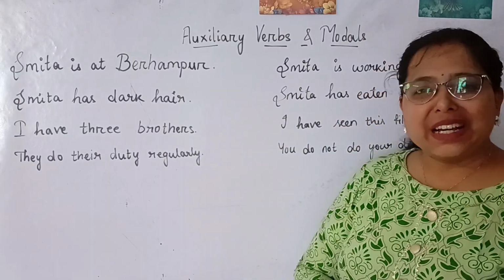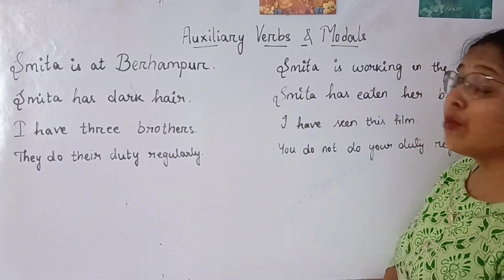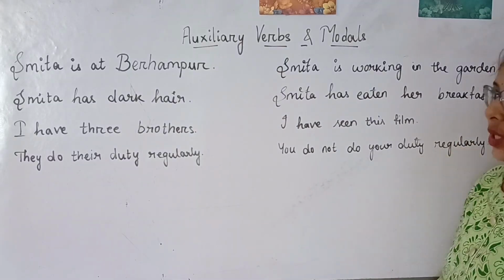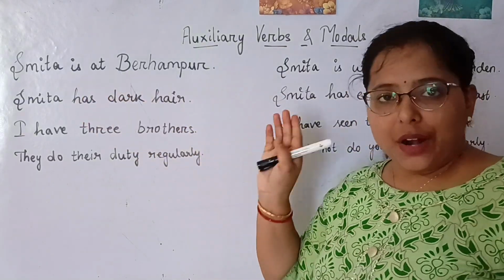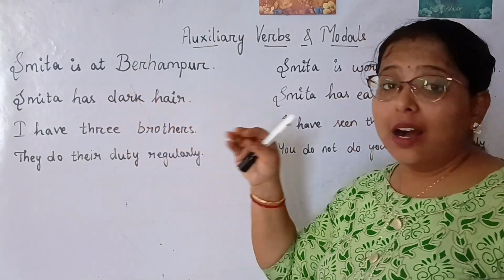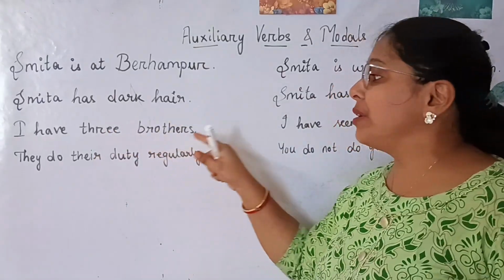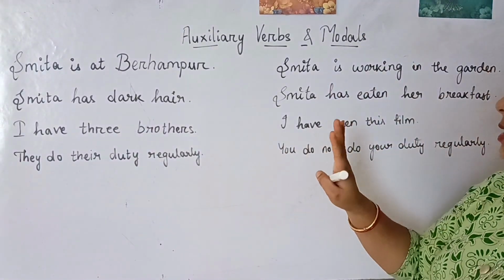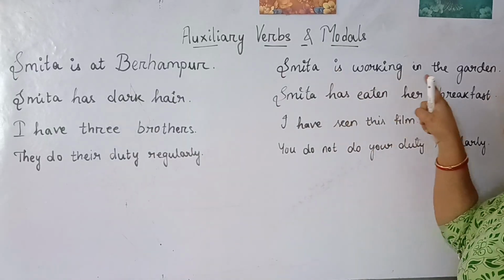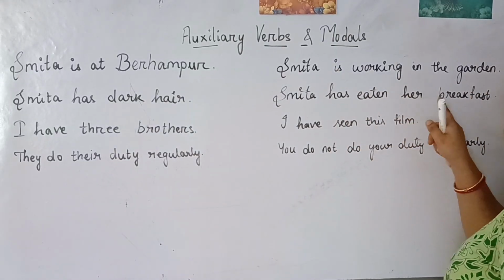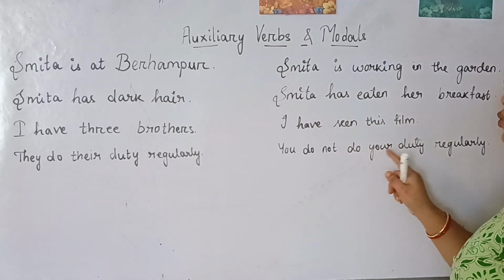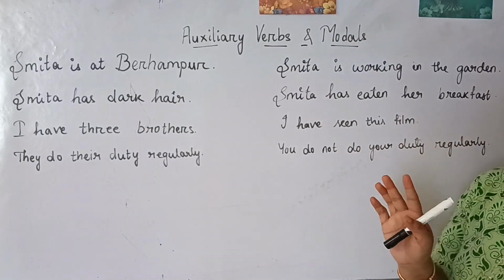So, today we are going to start with auxiliary verbs and modals. Let's observe the sentences that I've written on the board here. Smita is at Berhampur. Smita has dark hair. I have three brothers. They do their duty regularly. You can observe the sentences. Smita is working in the garden. Smita has eaten her breakfast. I have seen this film. You do not do your duty regularly.